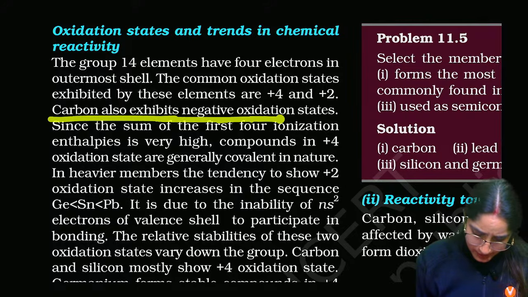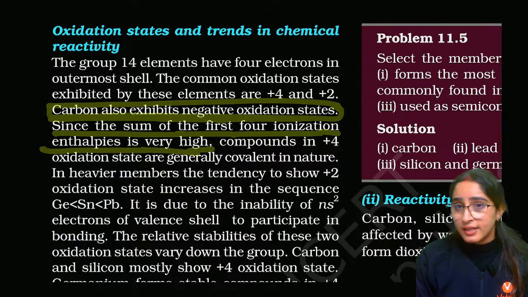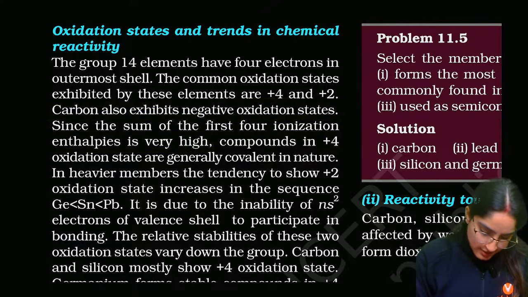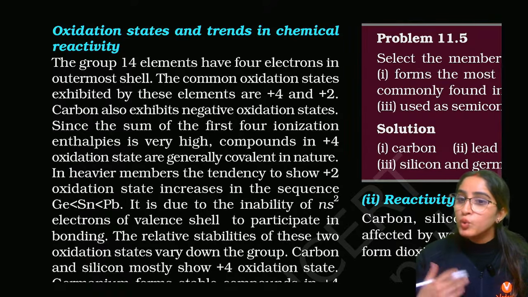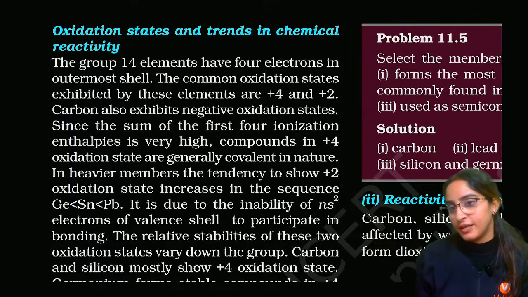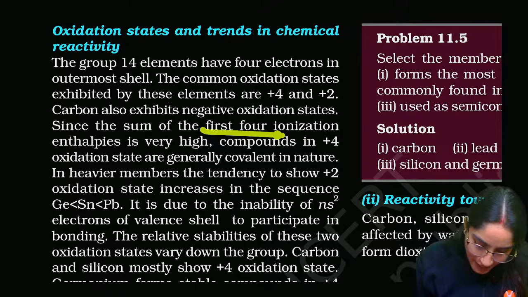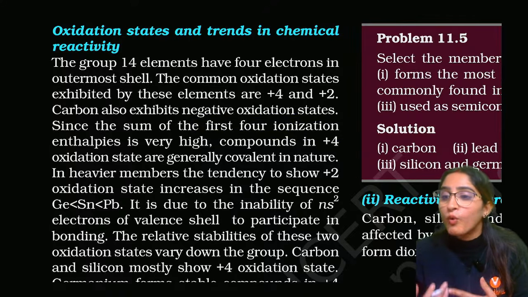Carbon also exhibits a negative oxidation state since the sum of the first 4 ionization enthalpies is very high. So carbon, instead of losing 4 electrons, would want to gain 4 electrons. Because its first 4 ionization enthalpies are very high, it is not able to lose 4 electrons.